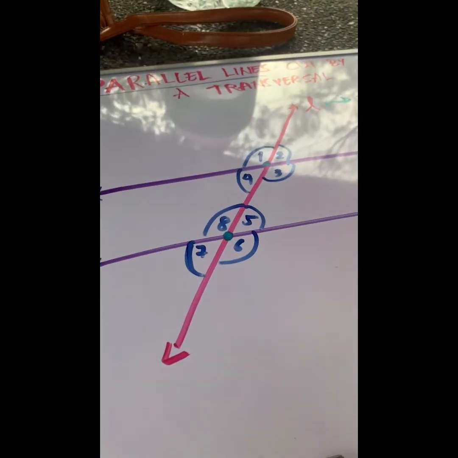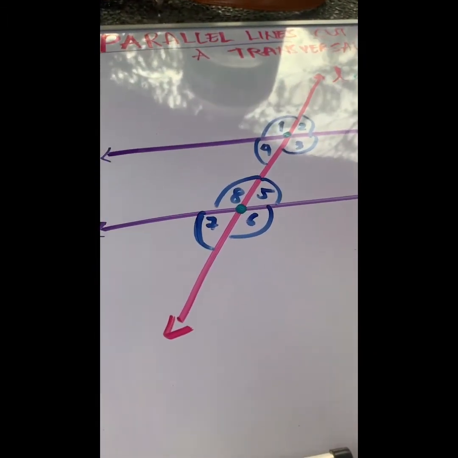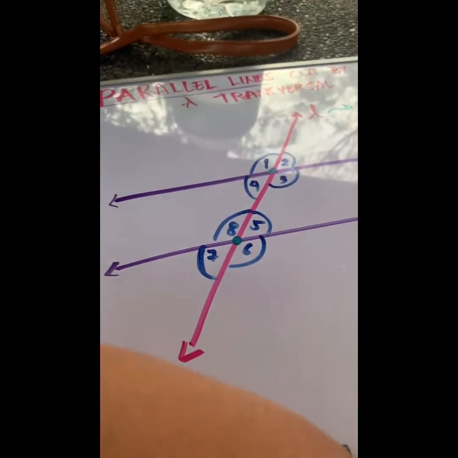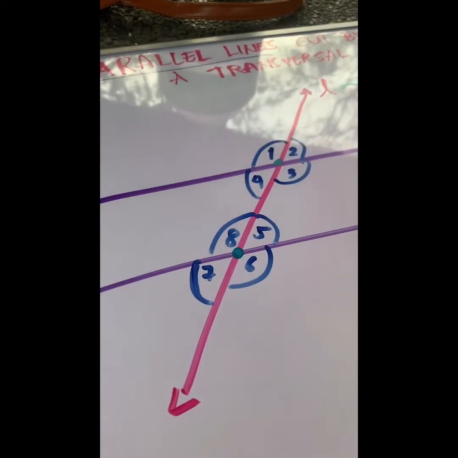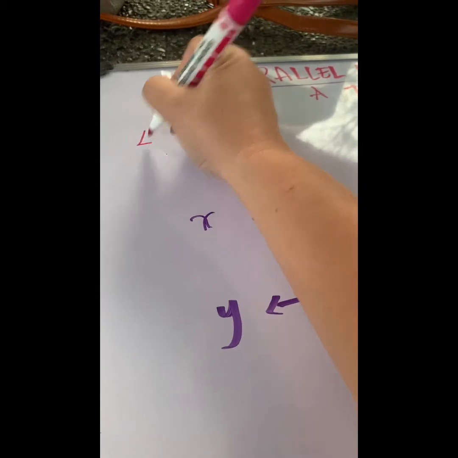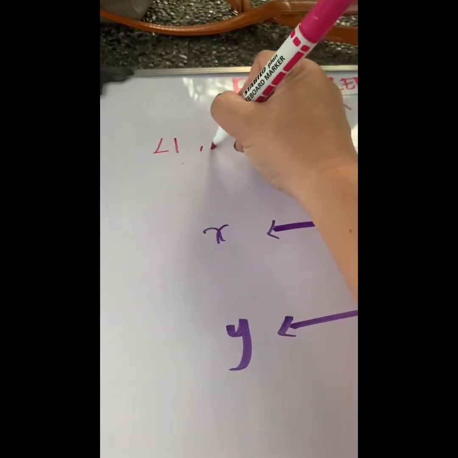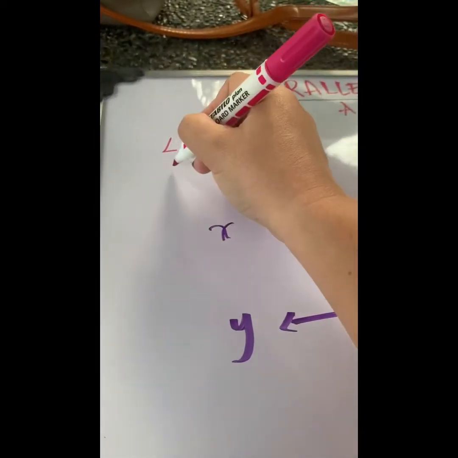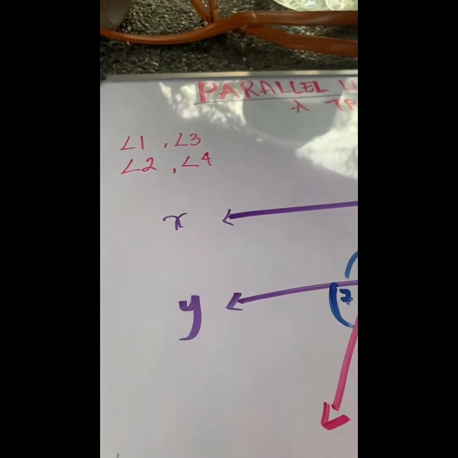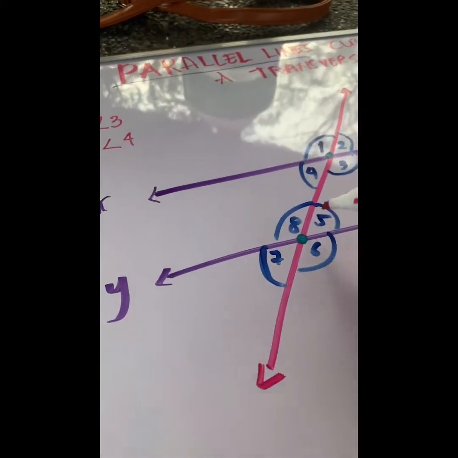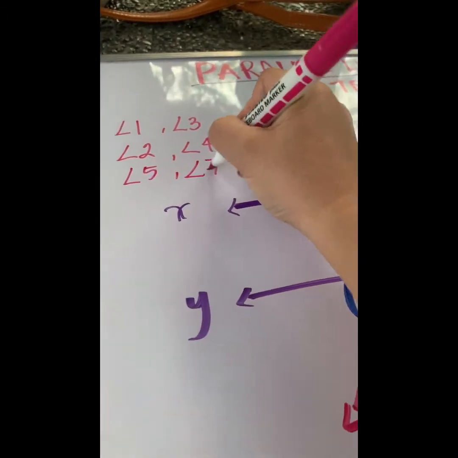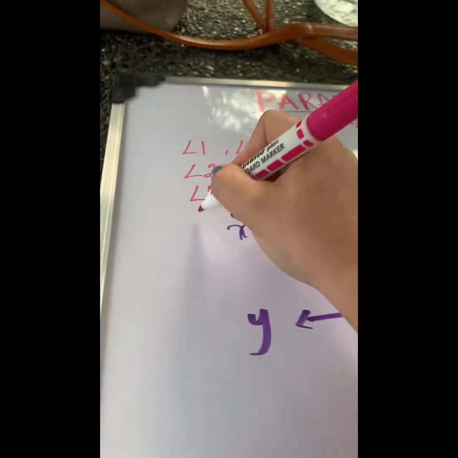Now we're going to identify the different pairs of angles formed by parallel lines being cut by a transversal. We are going to start with angles 1 and 3, angles 2 and 4, angles 5 and 7, and angles 6 and 8.